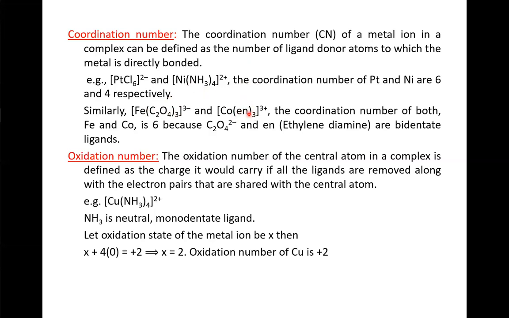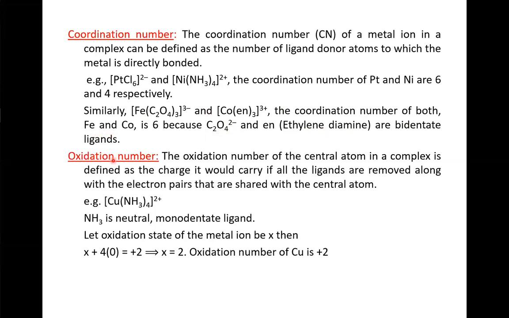Therefore 2 into number of ligands, 3, so the coordination number is 6. So the coordination number of both, that is Fe and Co, that is cobalt, is 6 because oxalato and ethylene diamine are bidentate ligands.